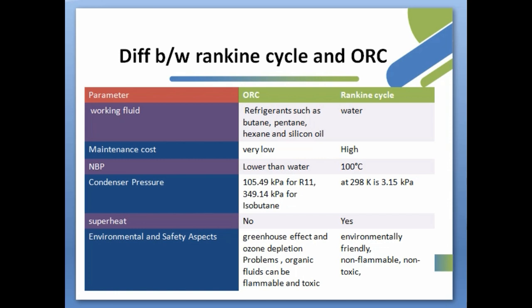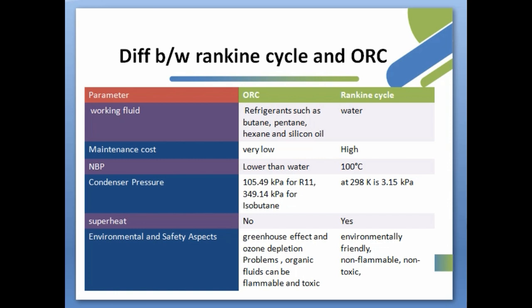The next difference is maintenance cost. The maintenance cost of the organic Rankine cycle is very low as compared to the Rankine cycle, as the density of the organic fluid is dependent on volumetric flow rate. Higher density means lower specific volume and subsequently lower component size. So the organic fluid offers a less costly cycle and a small sized piping system because of higher density.